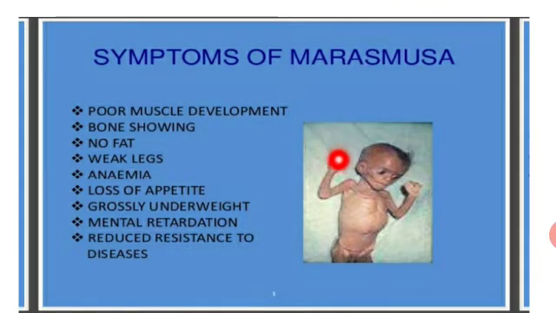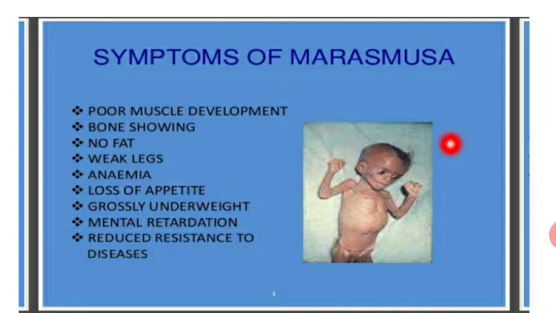Marasmus. It usually affects infants below the age of 1 year when the diet is poor in carbohydrates, fats and proteins. Deficiency in marasmus is a deficiency in calorie intake. Calorie insufficiency is present, sometimes referred to as the most severe form of malnutrition.